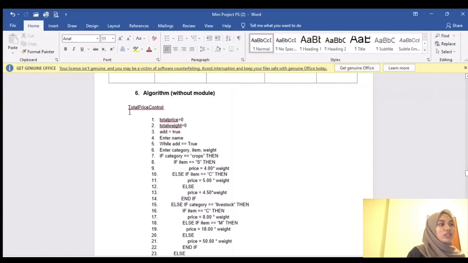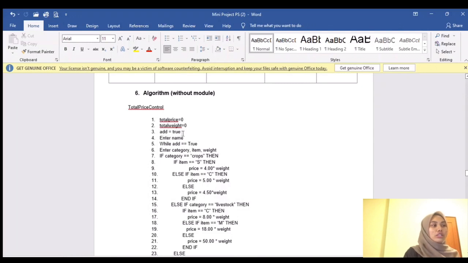Let's continue with the algorithm without module. So the control name is the total price control, and we start with total price equal to 0 and total weight equal to 0. This is used for the accumulation later, and we need to initialize the looping, so we put it as add equal to true.